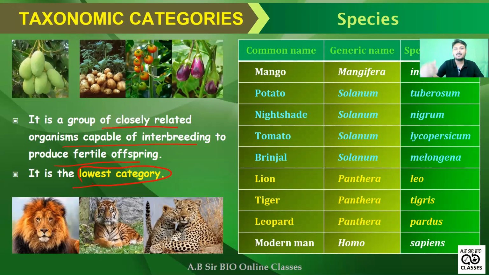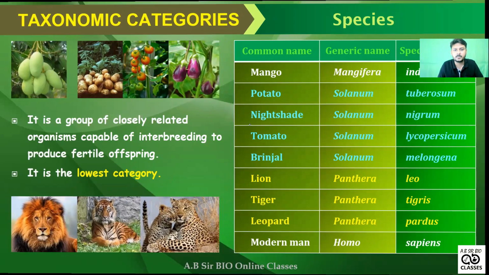Okay, so here, in NCERT on your right hand side, I remember that this chart is given in your NCERT book on the right hand side. Okay, so please mark that one. So here some common names are given with their scientific names, like the genus name and species name for mango, for potato. So this is given. Please try to remember whatever is given in the NCERT. So I am not discussing this portion.